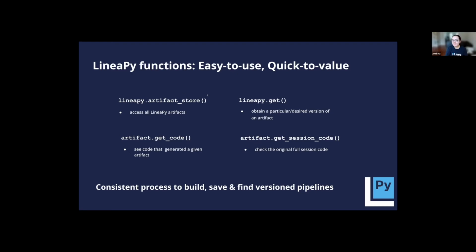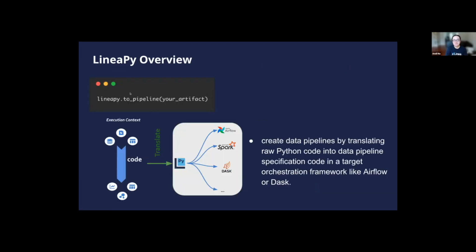Artifact is a core component, but LineaPy does not stop there. Remembering the pipeline piece I mentioned previously, LineaPy can definitely help you with that too. After you take care of your LineaPy artifacts, you can call the pipeline API on Linea artifacts to create data pipelines by translating raw Python code into data pipeline specification code with a target orchestration framework like Airflow or Task.